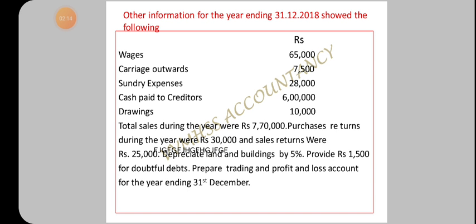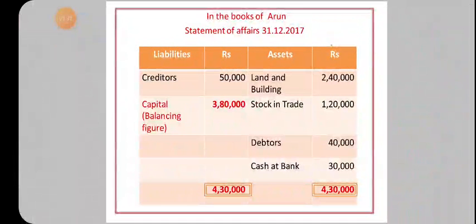The next step, preparation of total creditors account. Total creditors account is to be prepared to calculate credit purchase. Then trading account, profit and loss account, and finally balance sheet. Shall we start the solutions? First one, statement of affairs to find out opening capital.